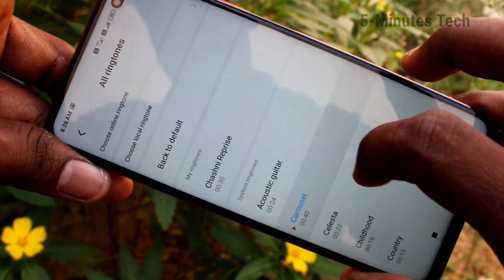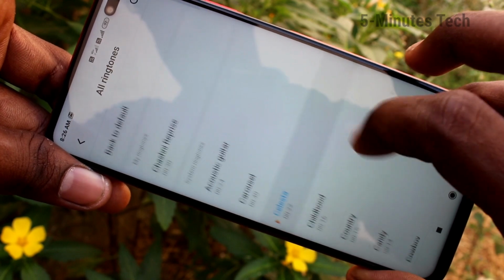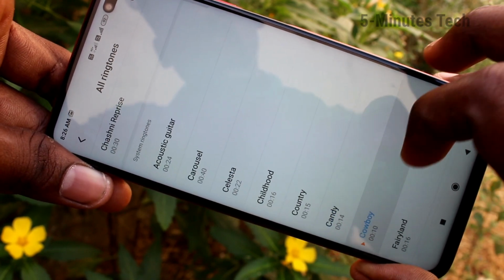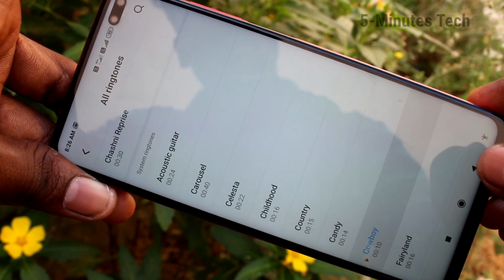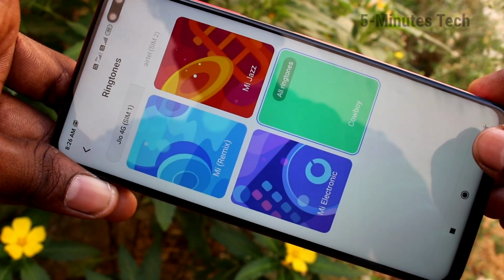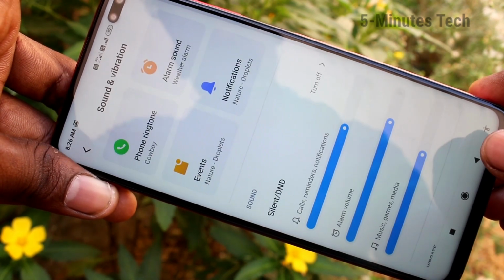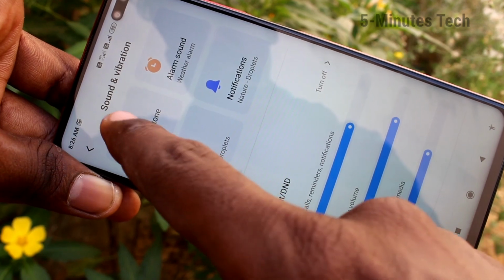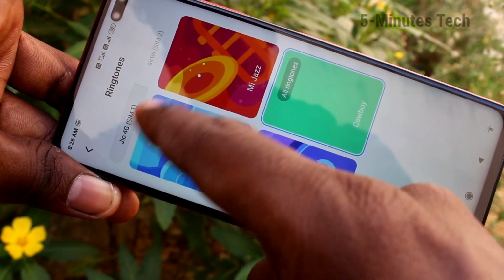Then next, these are only system ringtones. Just pick up any one. Just pick up any tone and go back to activate. Yes, it's activated in phone ringtone.